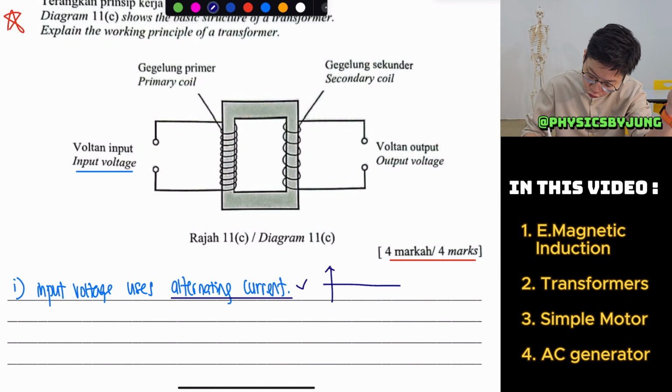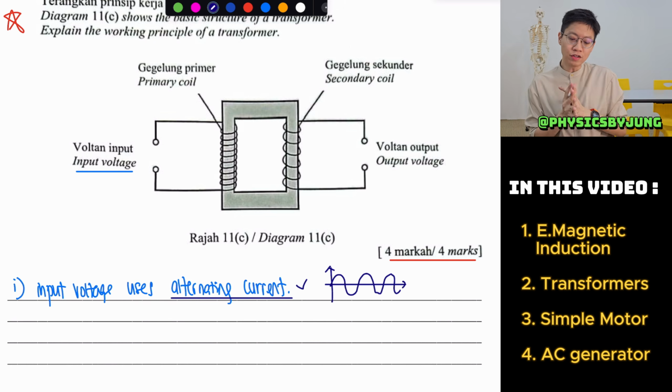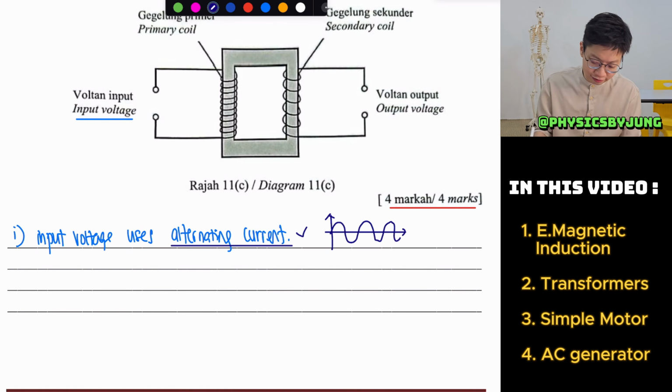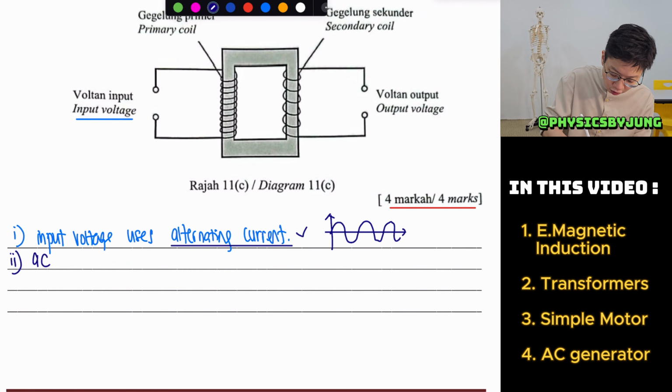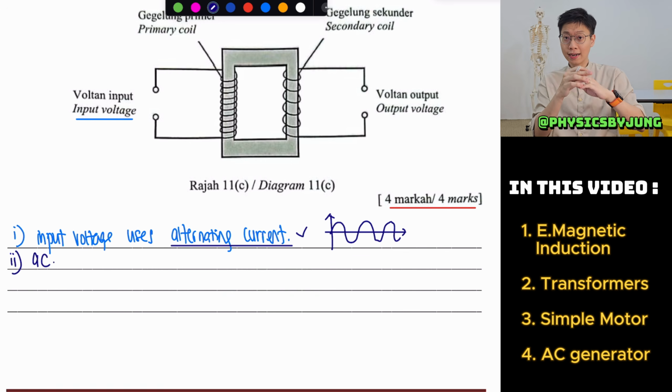For people who do not know what an alternating current is, it is a current that goes like this, up, down, not stable. Why do you want to have alternating current? So here goes number 2. I highly recommend you all write together with me. You can download this file, which is in the description, and on your iPad, do it together.